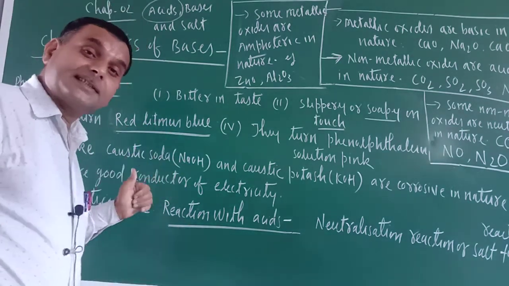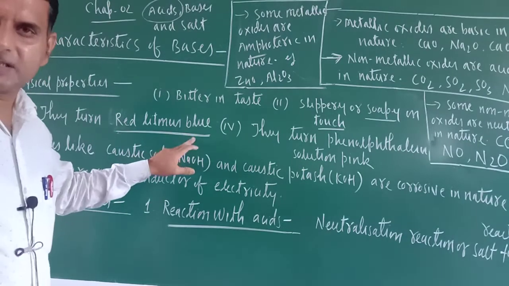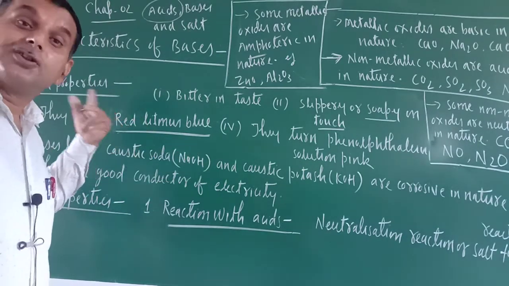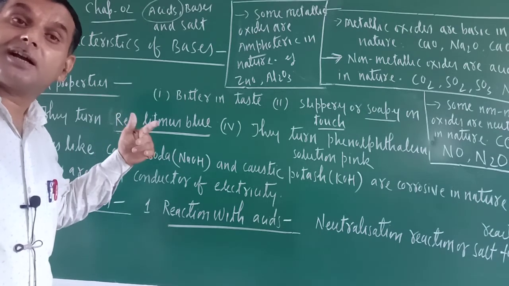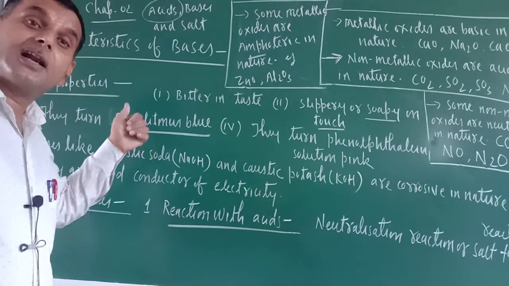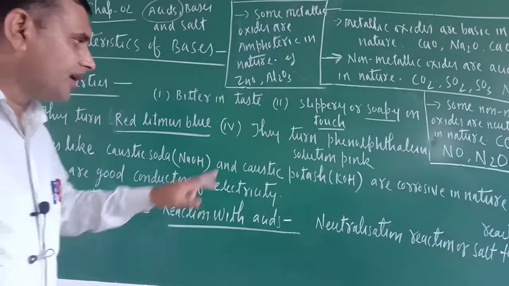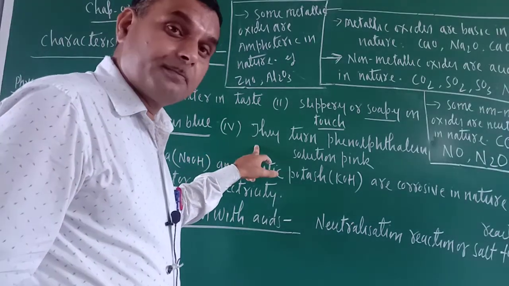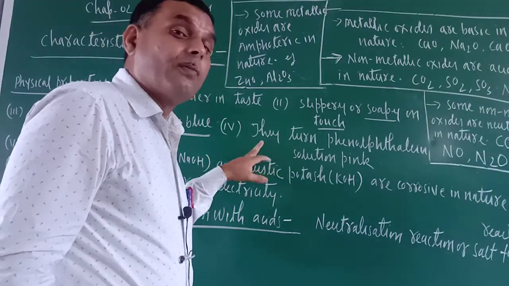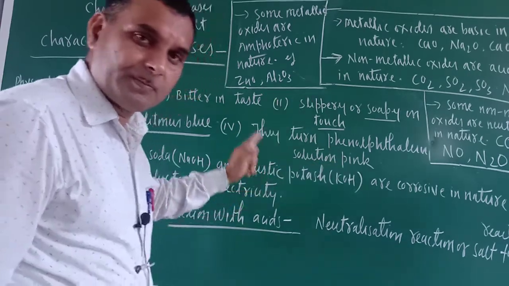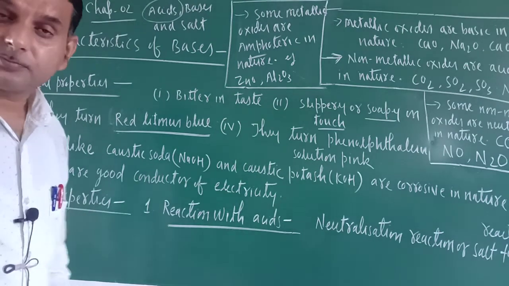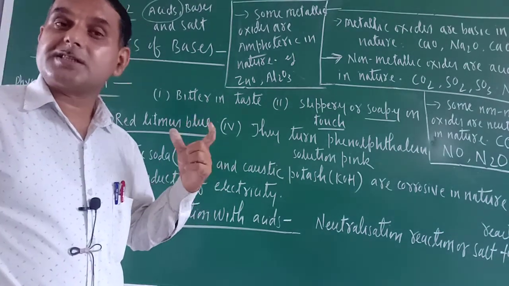While acid, they turn blue litmus red. So just reverse. Acids turn blue litmus red. Bases turn red litmus blue. Okay. Now acid turns phenolphthalein solution colourless, while bases turn phenolphthalein solution pink. Please remember this one, because each and everything is important.